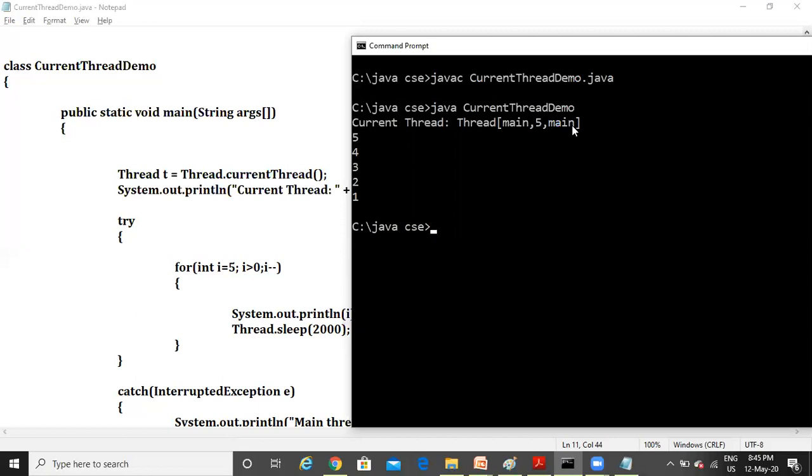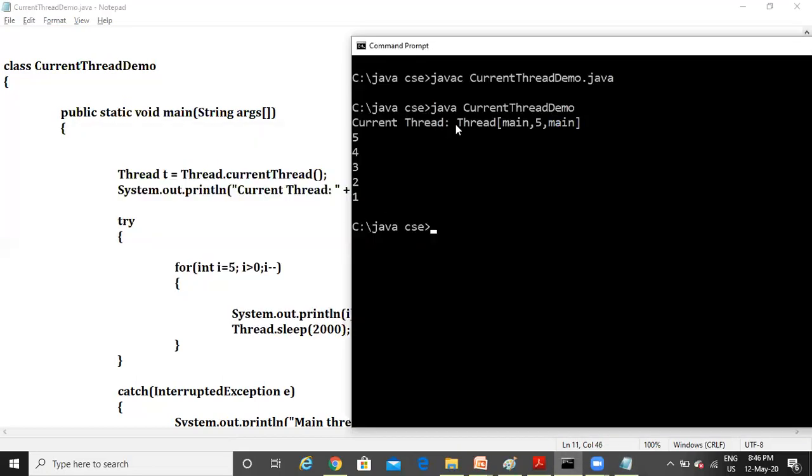The third one is the thread group. What is the meaning of thread group? In your college also you might have sections, right? Second year, first year, and again second years will have some sections. You call them groups, right? So here also threads are present in groups. This third parameter is nothing but the group. What is the name of the group? Main. Main is the name of the thread group. I repeat this point. The first option is the name of the thread, the second option is the priority of the thread, and the third option is the name of the thread group, right?